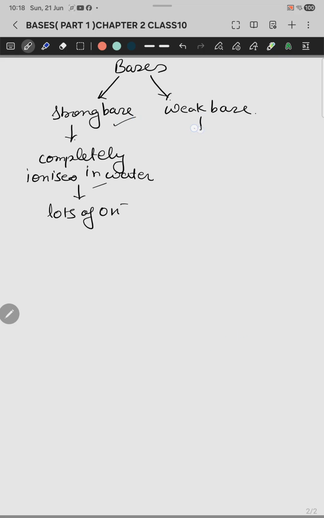Okay, now come to the weak base. First I am giving you examples of a strong base. We have a number of examples. Suppose NaOH, KOH, they are strong bases because each and every ion dissociates into cations and anions, you can say. Now come to the weak base. A weak base is partially ionized, not completely, partially.